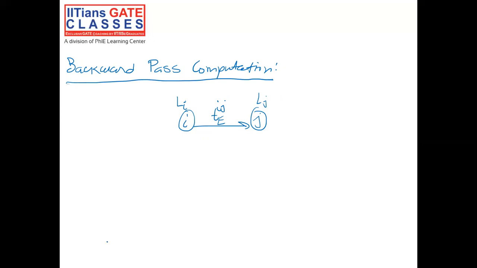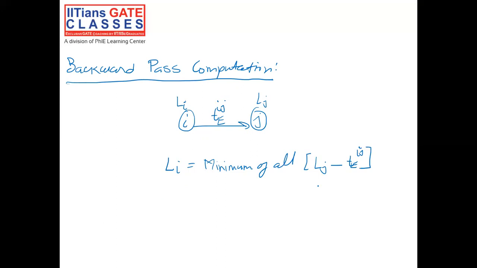And for calculating any LI, the formula is minimum of all LJ minus TE IJ. So we use the forward pass computation and backward pass computation to calculate the critical path and the corresponding critical activity.